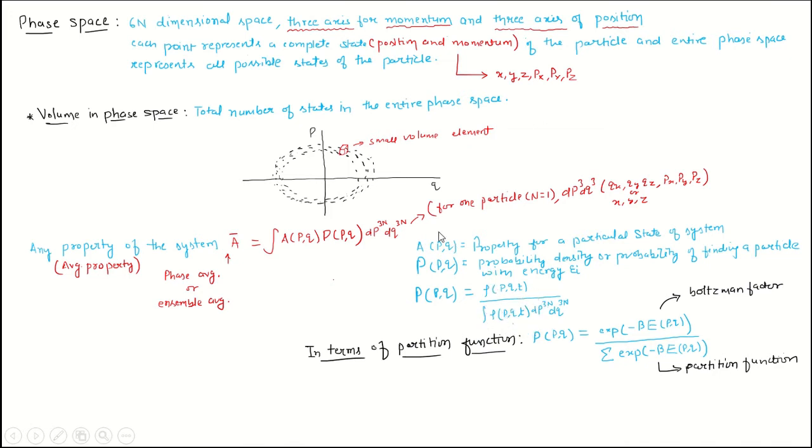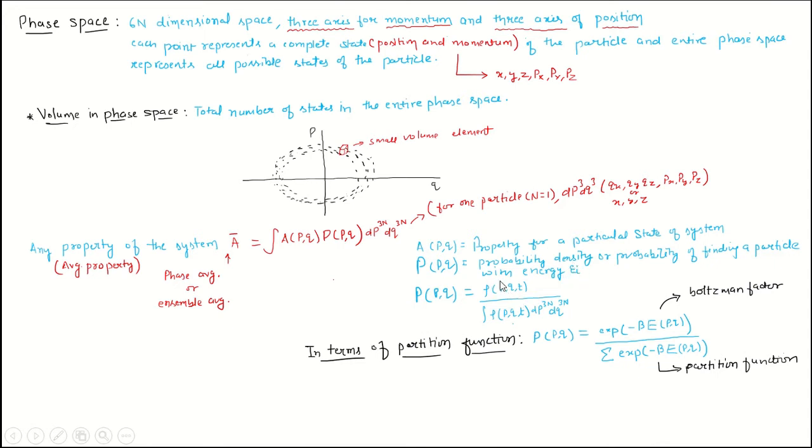Let us consider that for a single point we have a small volume element. Then what is the probability of finding the particle with energy Ei? For that particular point, what is the probability that it has energy Ei?